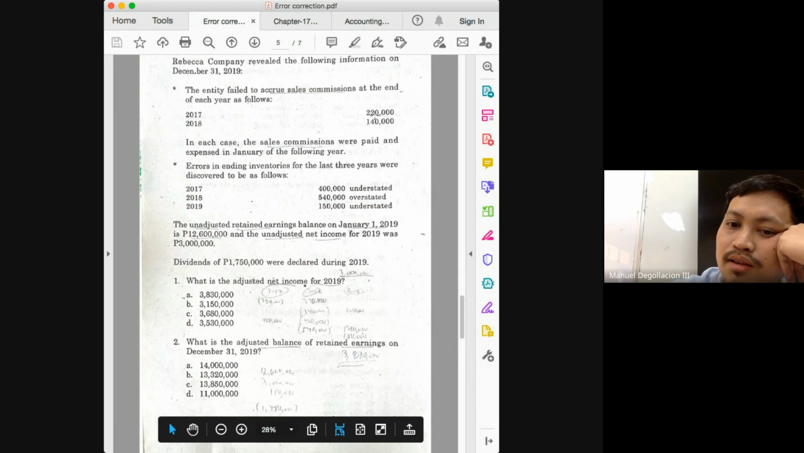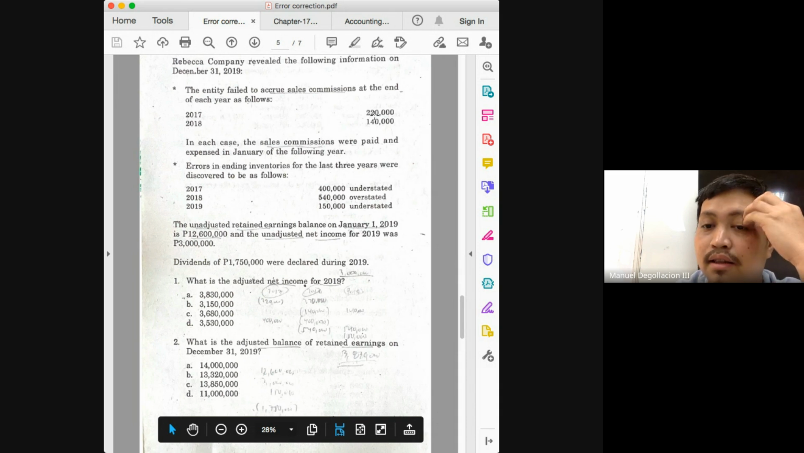So what should have been the correct beginning balance, class? 12,600,000 plus understatement on 2017, plus 180, and then minus 860. How much will that give you? 11,920,000. So that should have been the beginning balance.